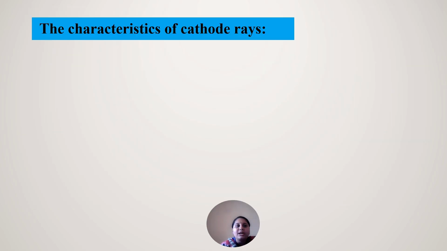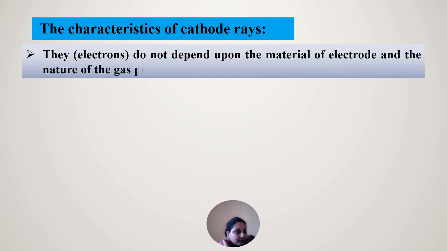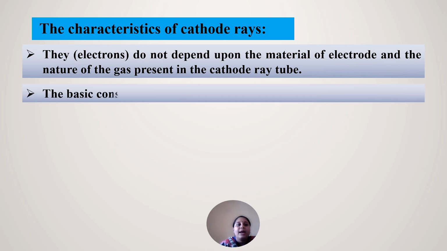Then what are the characteristics of cathode rays? They do not depend upon the material of the electrode or the nature of the gas present. Whatever the material, or whatever the gas present in the cathode ray tube, the cathode rays, that is the electrons, are not affected. The basic constituents of all atoms are electrons. So, what are the basic constituents of atoms? Electrons.